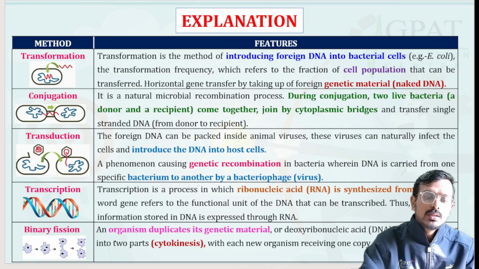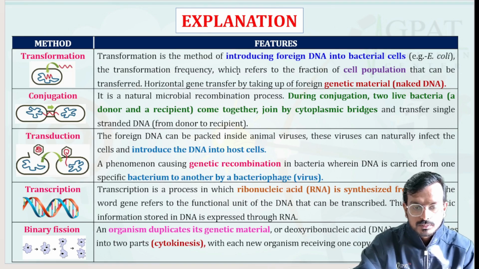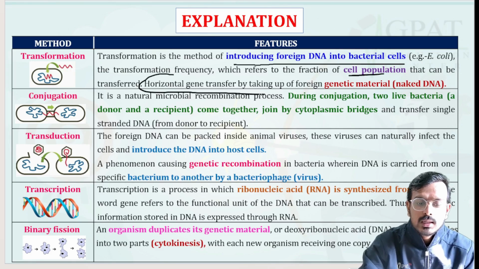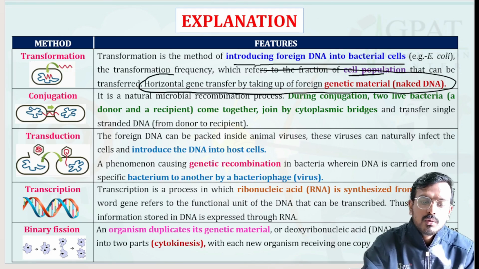Transformation is a method for introducing foreign DNA into bacterial cells, and the transformation frequency refers to the fraction of the cell population that can be transformed. This is basically horizontal gene transfer by taking up foreign naked DNA. Conjugation is the transfer of genetic material by formation of a cytoplasmic bridge.